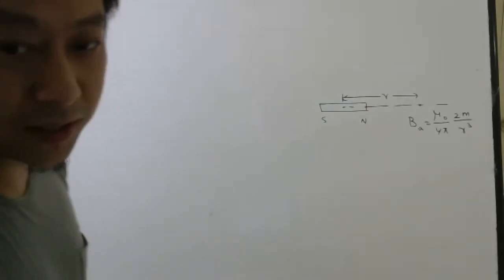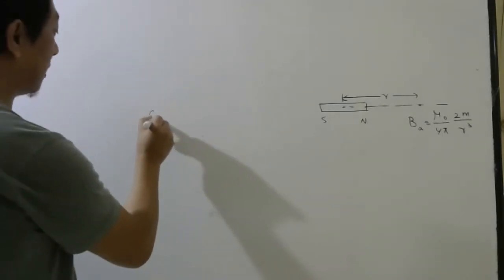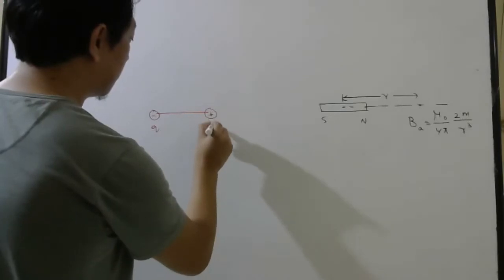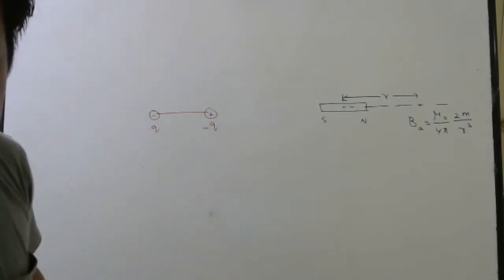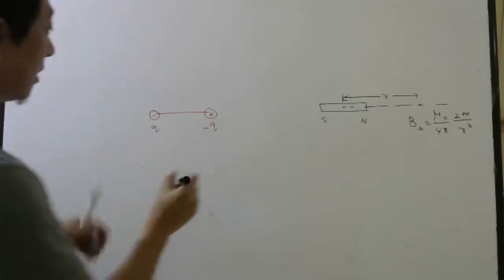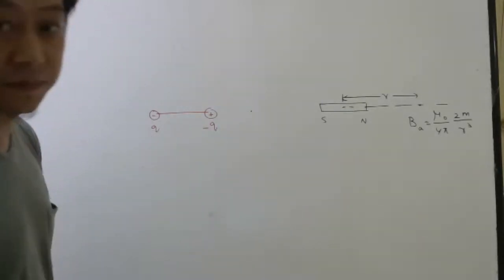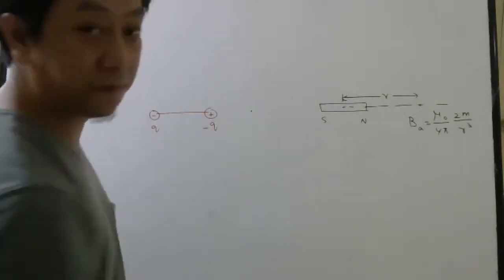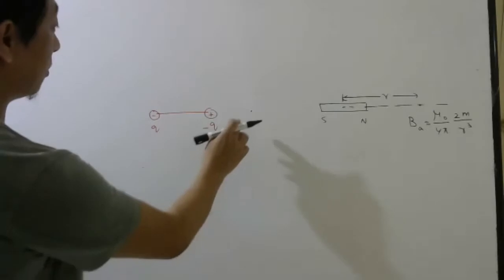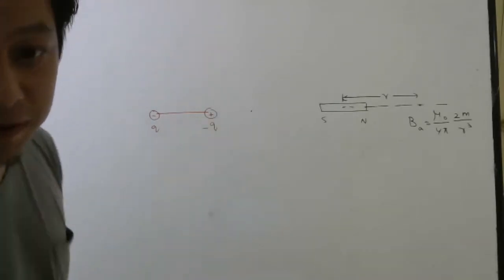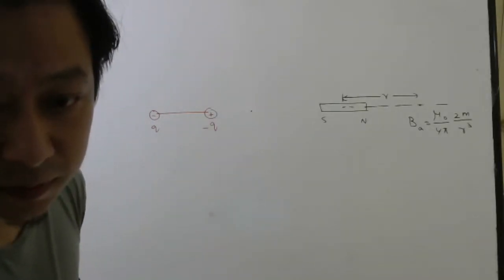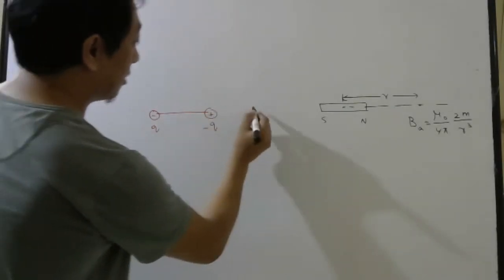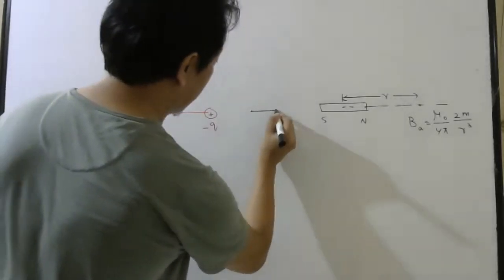Okay, so let us revise this once. If you take an electric dipole, and I want electric field at this point, the plus charge will produce electric field away. The minus charge will produce electric field towards. Here, electric field produced by plus charge will be more.